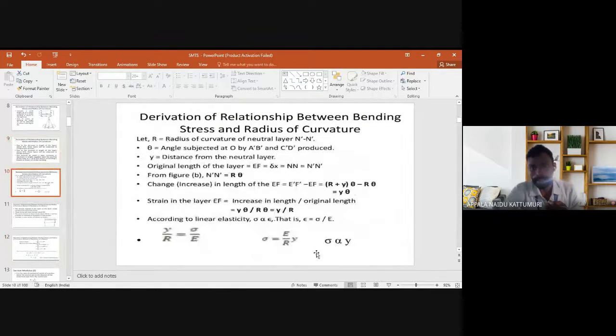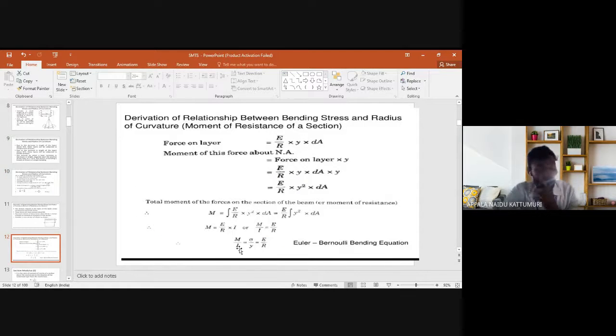That equation is sigma is equal to E by R into Y, or Y by R is equal to sigma by E. Simplifying equation 1 and equation 2, we conclude M by I is equal to sigma by Y is equal to E by R. Here E by R is equal to M by I in equation 2, and in equation 1 E by R is equal to sigma by Y. From equation 1 and equation 2, we conclude the bending equation: M by I is equal to sigma by Y is equal to E by R, where M is the total moment of resistance,